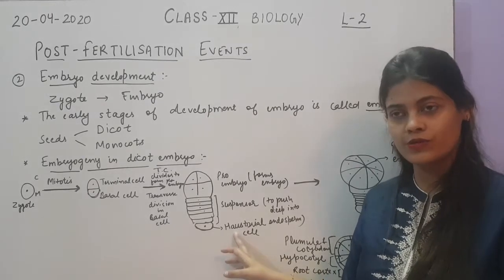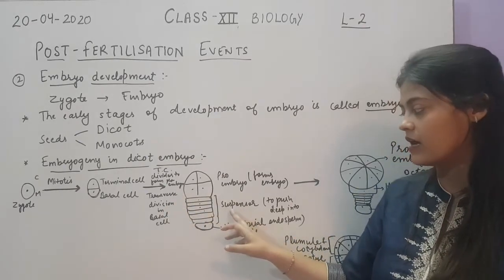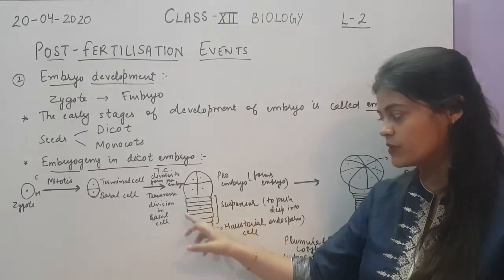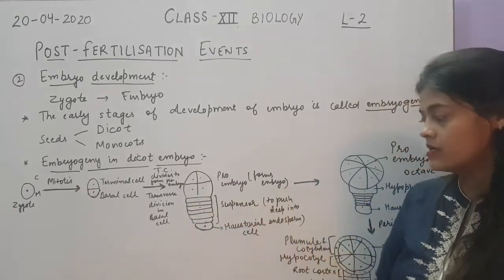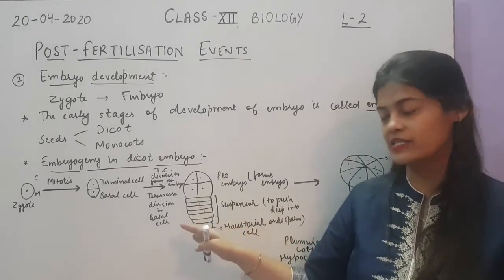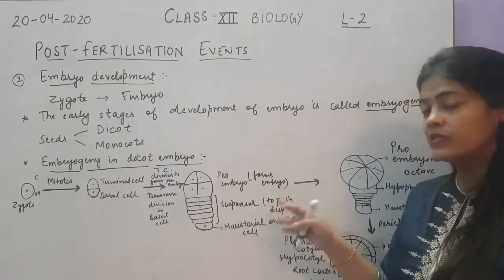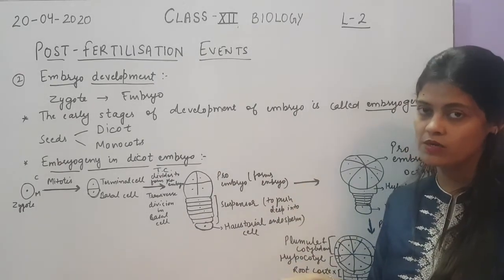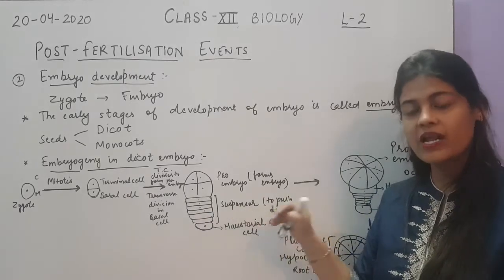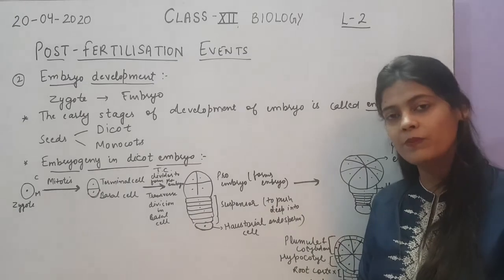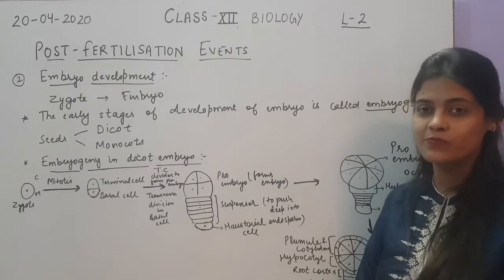and this cell is called haustorial cell. This arrangement of the cells which are formed from the basal cell is called suspensor. Now why is this type of arrangement there in basal cell? Because this suspensor is a long structure which helps the embryo to push inside the endosperm. As you know that endosperm will provide nutrition to the embryo. So this suspensor will help to push the embryo deep inside the endosperm so that it can get nourishment from the endosperm.